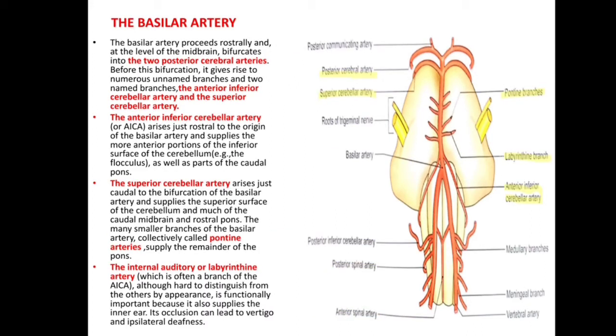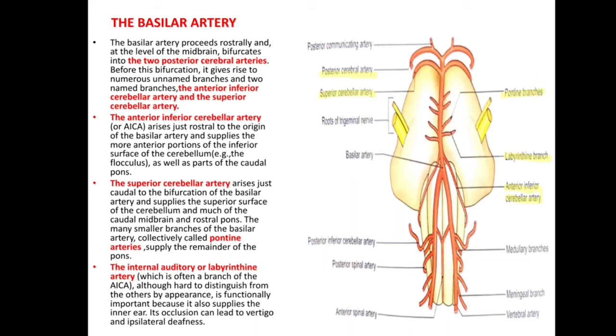Now, the next artery is the basilar artery, formed by the union of the 2 vertebral arteries. It proceeds rostrally, and at the level of the midbrain it bifurcates and gives the 2 posterior cerebral arteries. Before this bifurcation, it gives rise to numerous unnamed branches and named branches. The branches of the basilar artery are the superior cerebellar artery, the antero-inferior cerebellar artery, the labyrinthine branch, and the pontine branches.